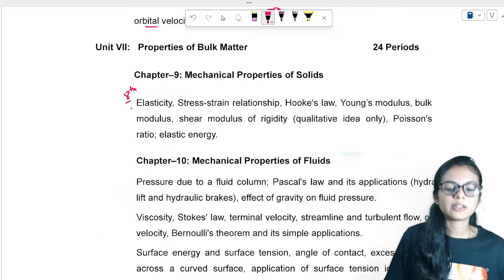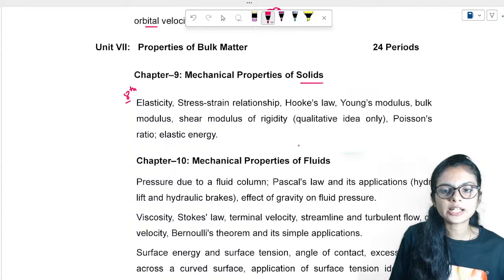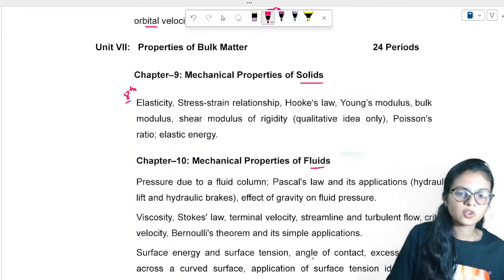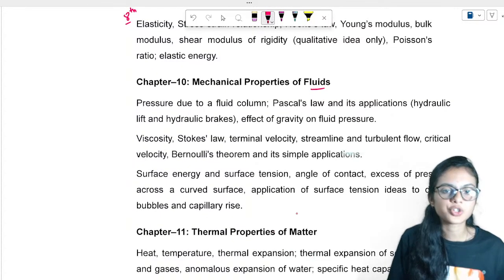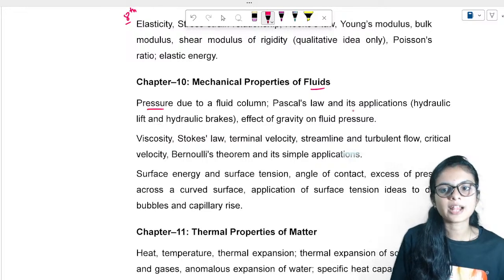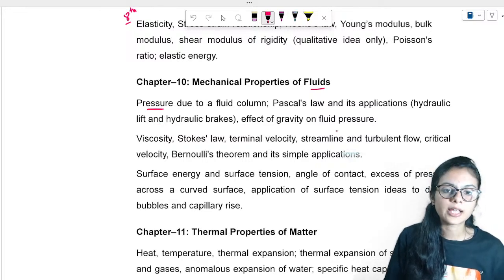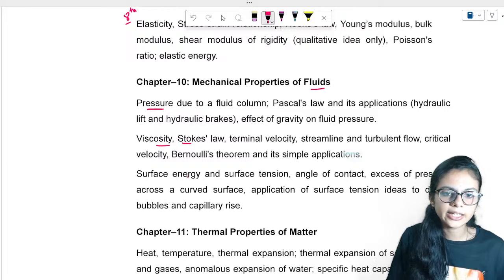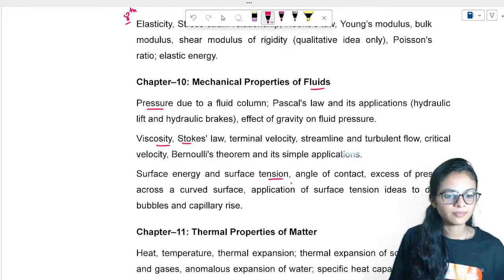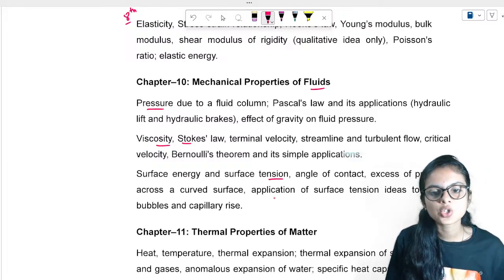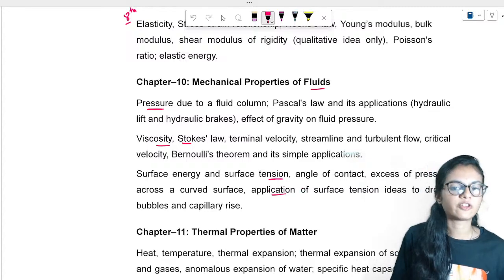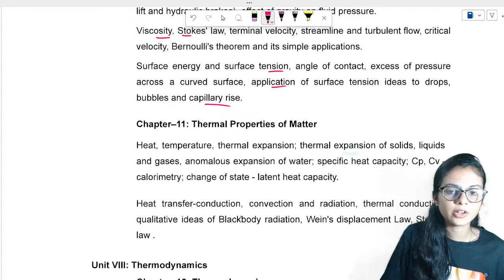And then here we will study about solids, and then we'll go to fluids. Fluids are nothing but liquids and gases, right? We'll study about the pressure concept, and Hooke's law, viscosity, right? Tension, surface tension, and all. So this is a little different concept, capillary and all.